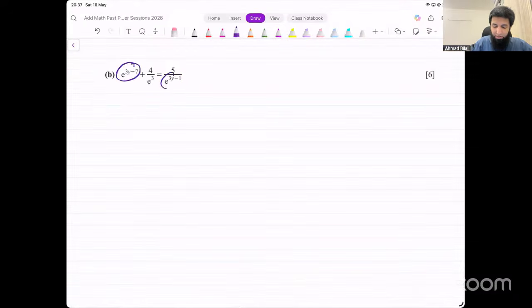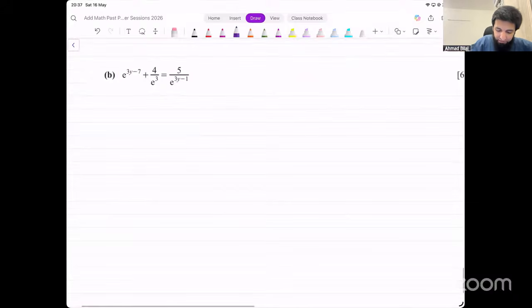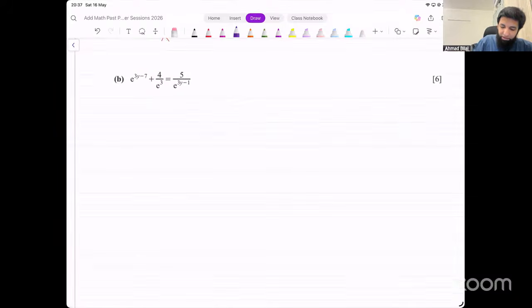There's this power and there's this power. So you could also separate out. Oh, I'm sorry. Why am I reading this wrong? This is minus 7, this is minus 1. So we can't do that. I thought that they were both the same. Okay, we have to split it first. We can say e raised to power 3y, let's split it. e raised to power 3y into e raised to power negative 7 plus 4 over e raised to power 3 equals 5 over e raised to power 3y into e raised to power negative 1.